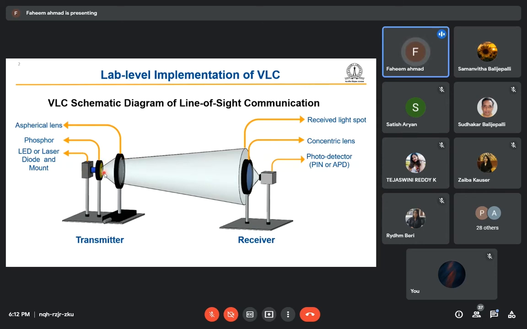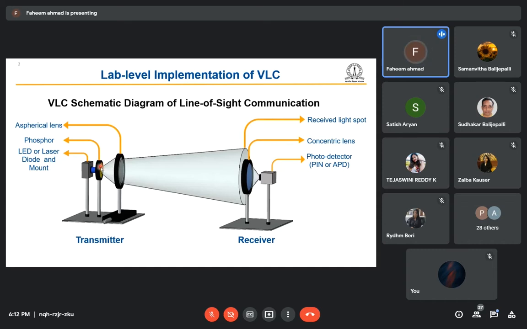So if we are using the blue laser diode, we need a remote phosphor also, right? We need to convert the blue light into white, because for illumination we need to use white light, not blue light. Blue light is not good for the illumination purpose. So we need to convert that, and for that we need a phosphor. After the phosphor, the beam is diverging.